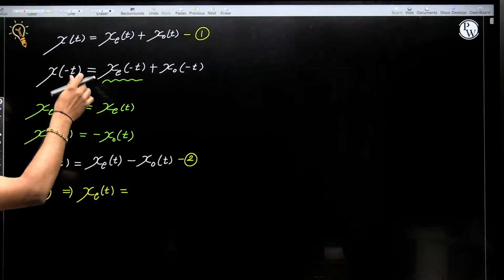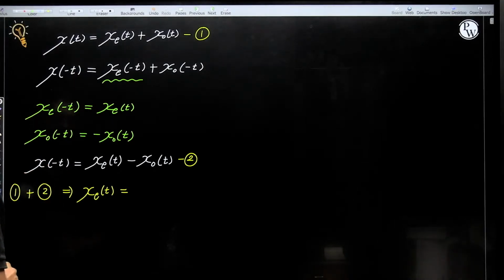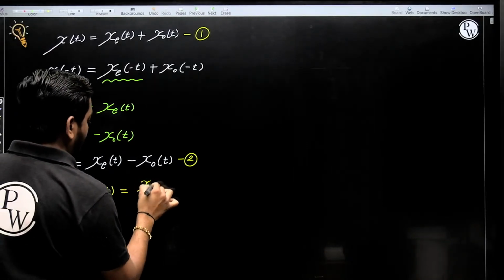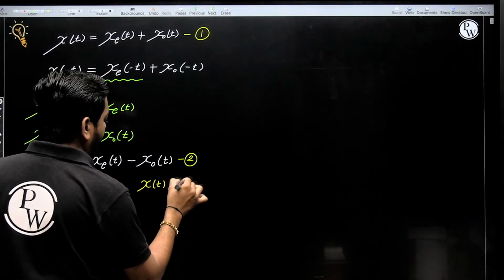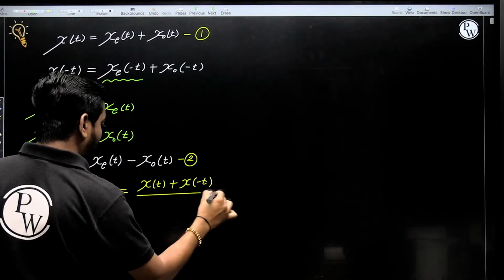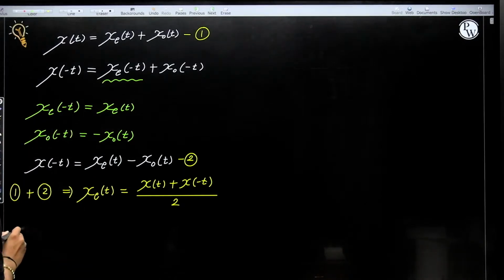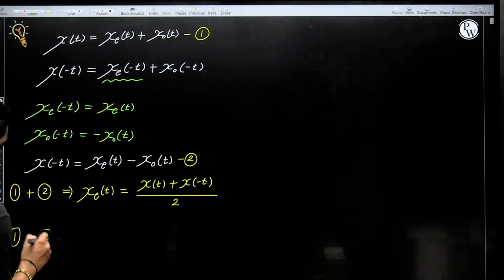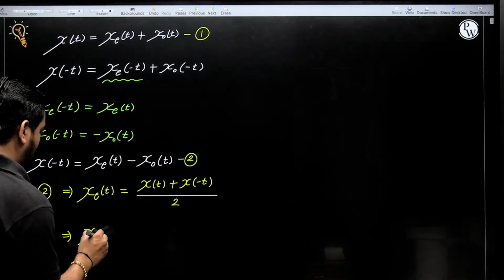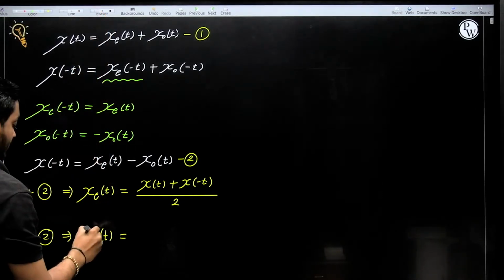We add the two signals, this is x of t, this is x of minus t, and here it will be 2 times x e of t. You will get x of t plus x of minus t divided by 2. And 1 minus 2 will give you the formula to calculate the odd part of the given signal x of t.